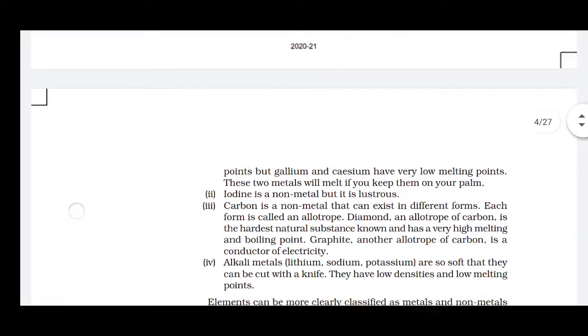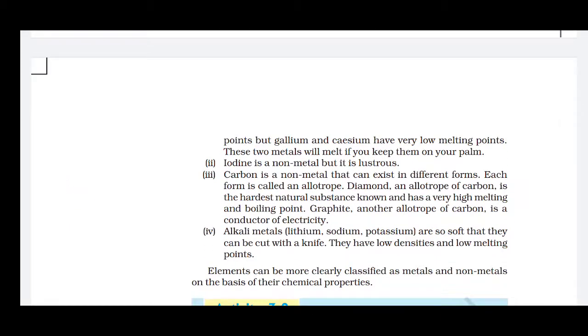But gallium and cesium have very low melting points, and they will start melting even if you keep them on your palm, because our normal body temperature is 37 degrees Celsius.